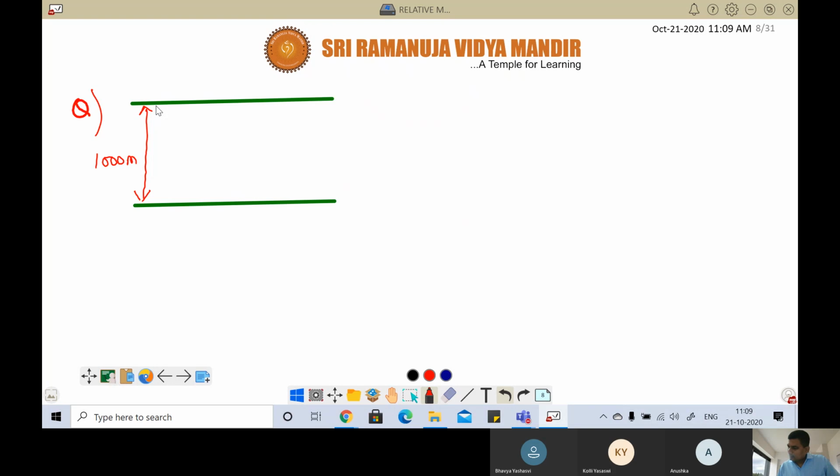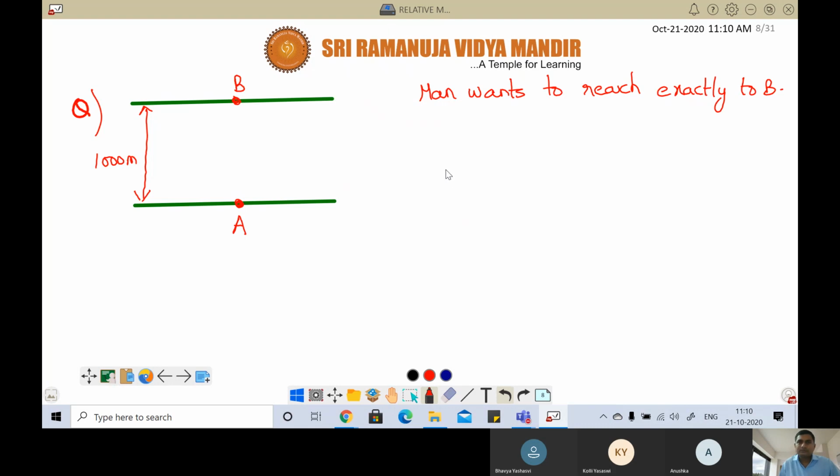Now, a man wants to go from point A to exactly opposite point B. Man wants to reach exactly the opposite point, that means exactly B. He wants to reach B exactly.